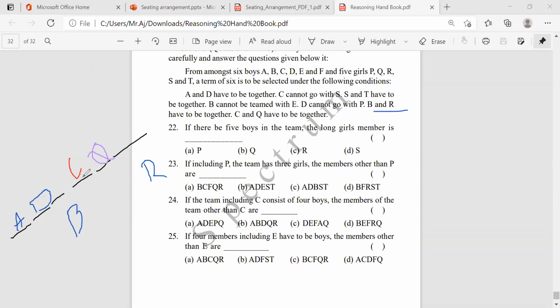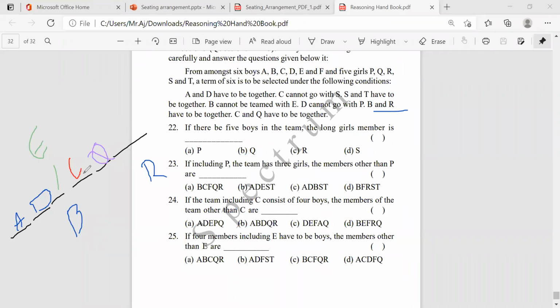A, B, D, Q, R is one option. Suppose I take E here. Think, if I take E in place of B, then what do I need to take here? 1 boy. So then it will become 5 boys. We want only 4 boys, right?